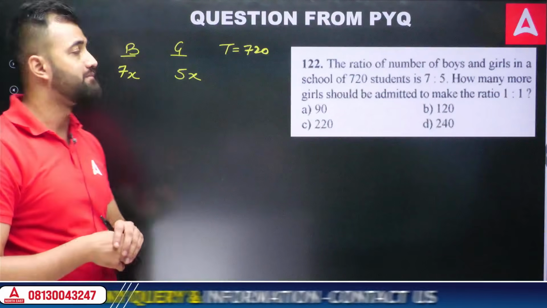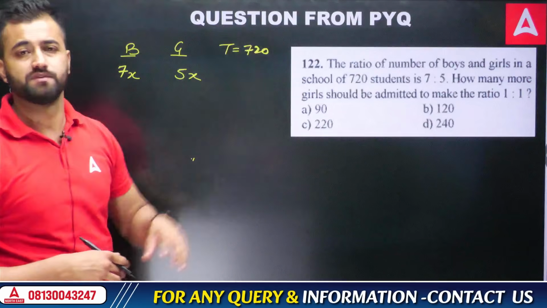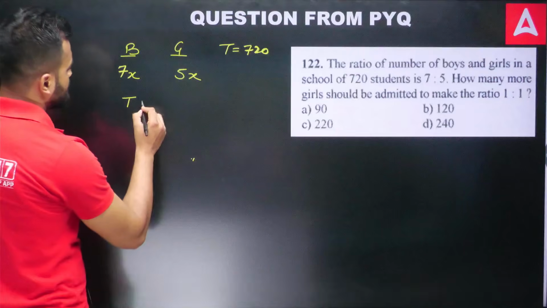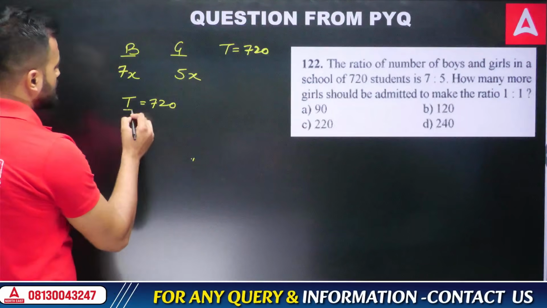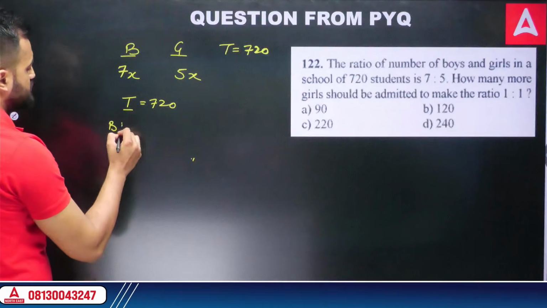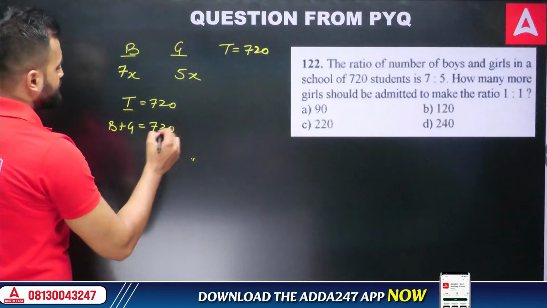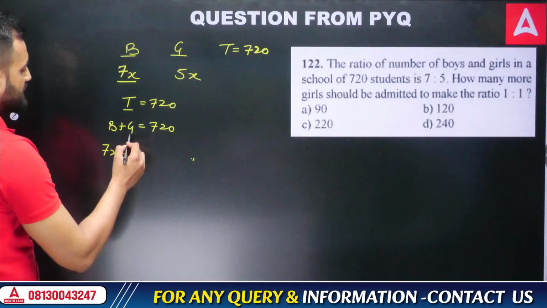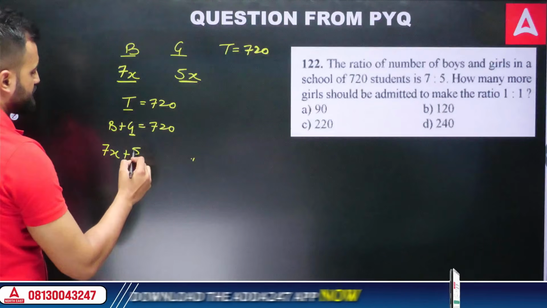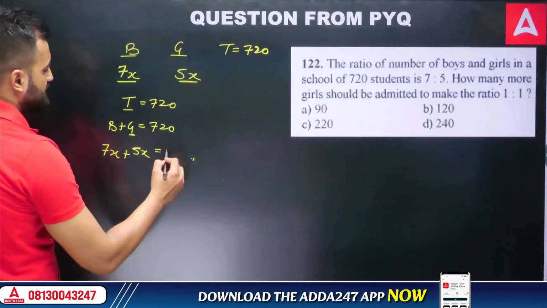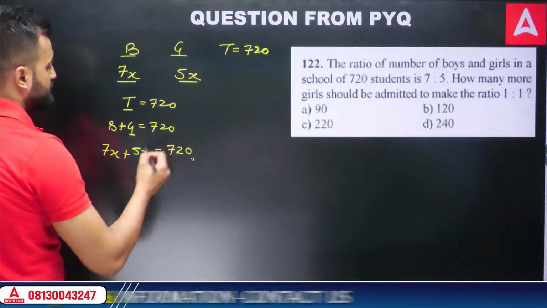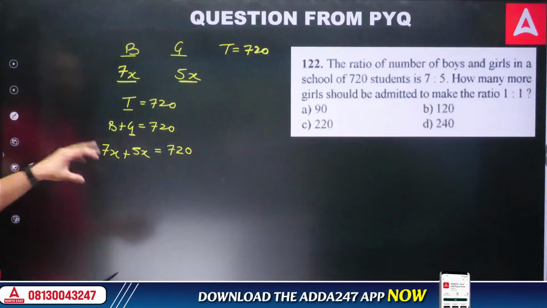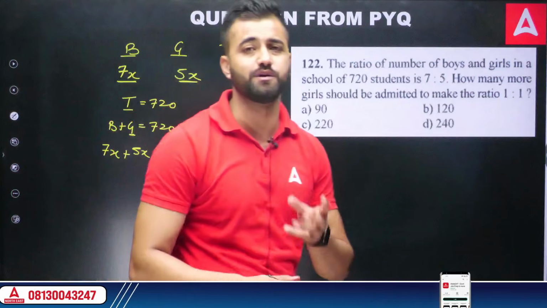I can get this answer by using this particular hint which is given in the question. So what we know is that the total number of students in this school is 720. Total means the number of boys and girls together is 720. So boys is how much? Boys is 7x, just put 7x out here, and girls is 5x, and this is equivalent to 720. Now if I simplify this equation, I'll get the value of x, and once I get x, I can easily get the number of boys and girls in this school.